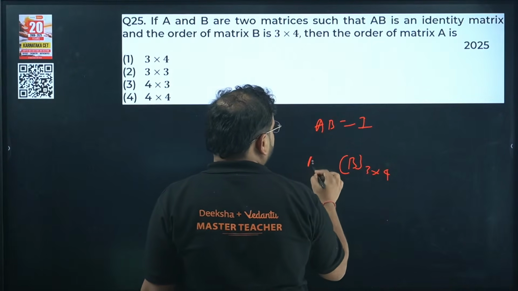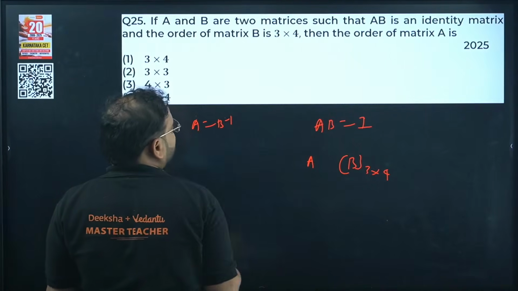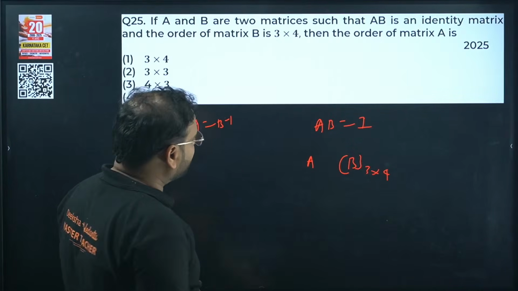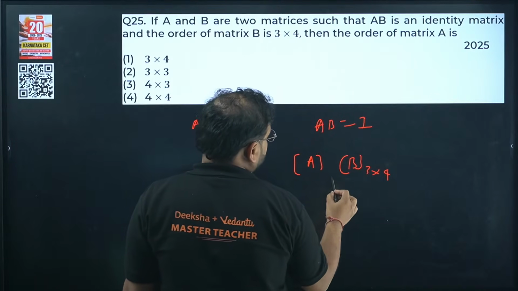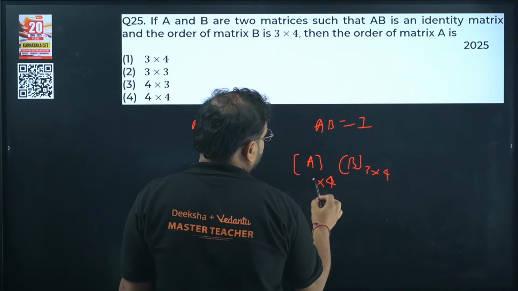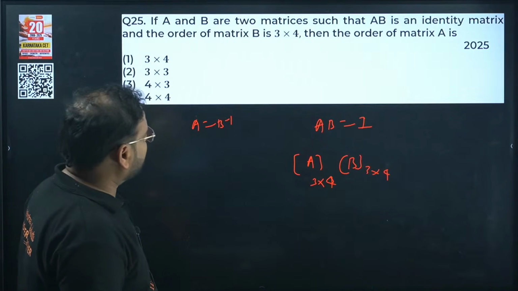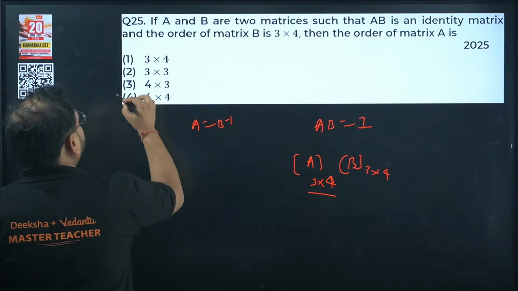A will be what? A has to be what? Inverse of B. A has to be inverse of B then. Okay. Then what happens? And one more thing, of course. If you're multiplying this, this has to be what? Oh, here 4. This has to be 3, right? This has to be 3. So the matrix order has to be 3 cross 4, I think. Correct? No? Check here. Same thing.